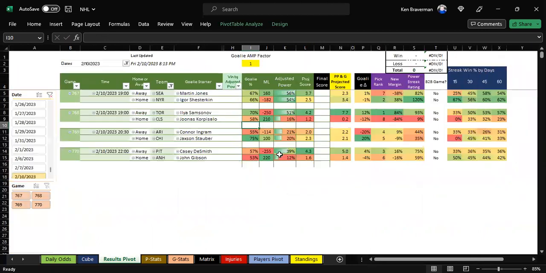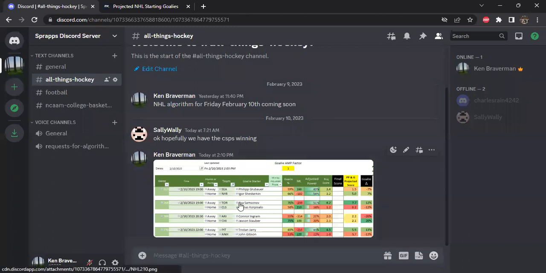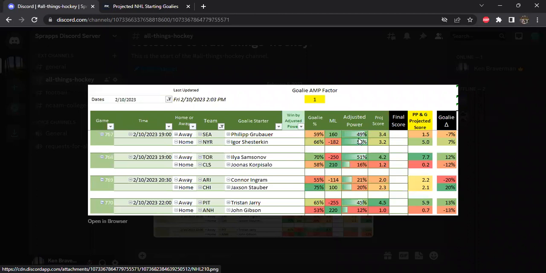But well, here's how we can tell on Discord. This is the cool thing. If we just take a snapshot, I'll be able to add it to the Discord, and you can't see it on the screen. And it will be this. And I know some stuff changed because there were goaltender changes. So if we look at the Discord history, you'll see that it had Seattle barely winning and they were at a 49. Now they're all of a sudden ahead in percentage after we've made all these changes.